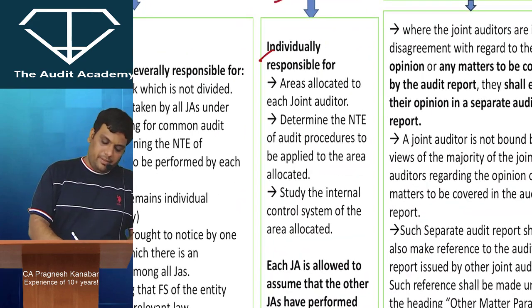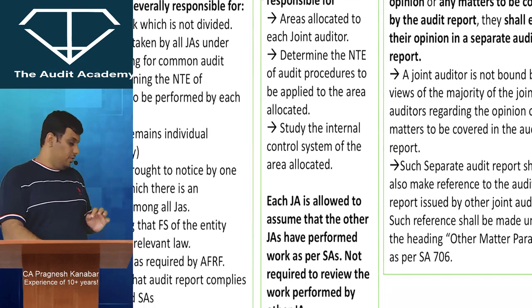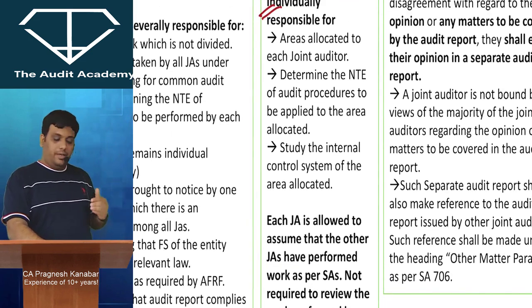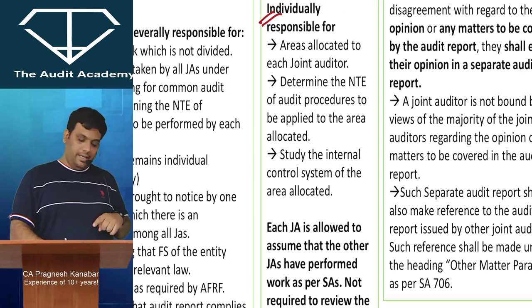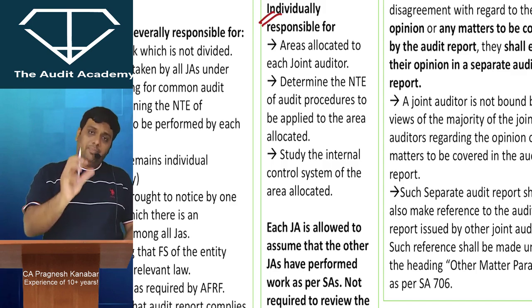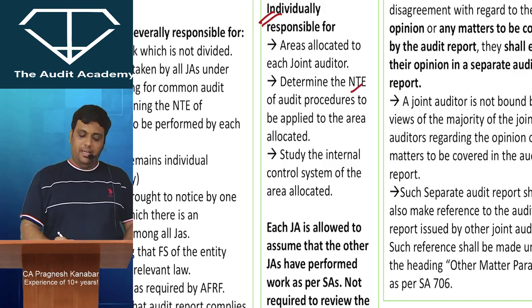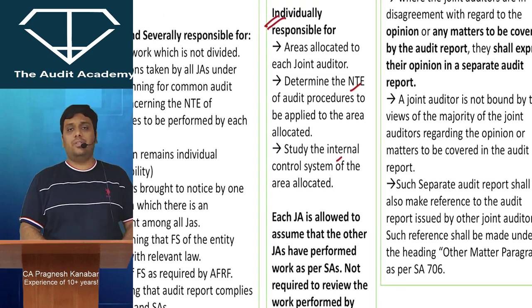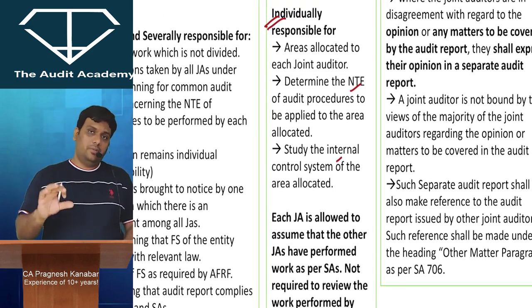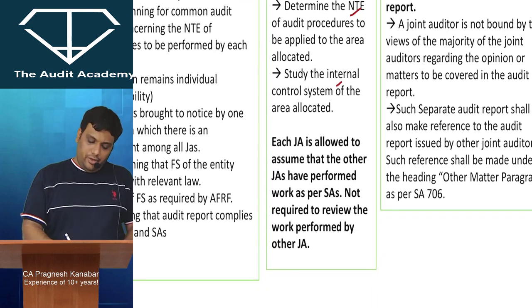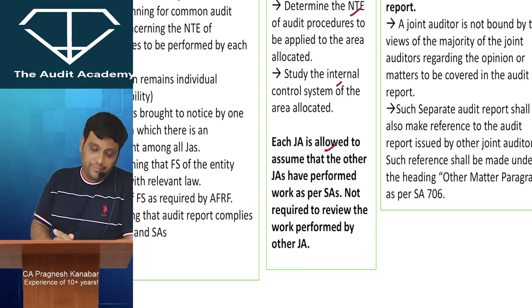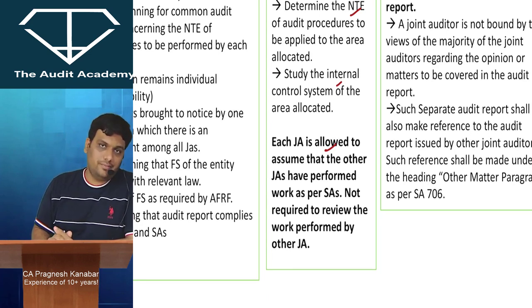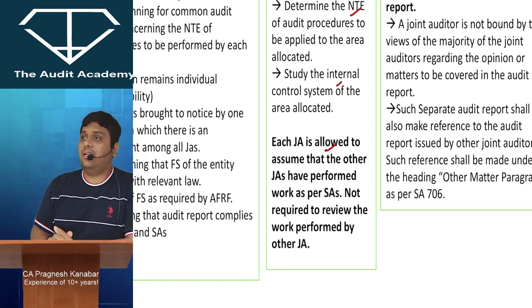Please remember this properly. Joint auditors are individually responsible for the areas allocated to each of them. So every single joint auditor will be responsible for his own allocated area. For that particular area, determining the nature, timing and extent of procedures and studying the internal control system will be your own responsibility. In fact, every joint auditor is allowed to assume that the other joint auditors have performed work as per standards on auditing. You are not required to even review the work performed by other joint auditors. Alright. So once the area is divided, it's divided.